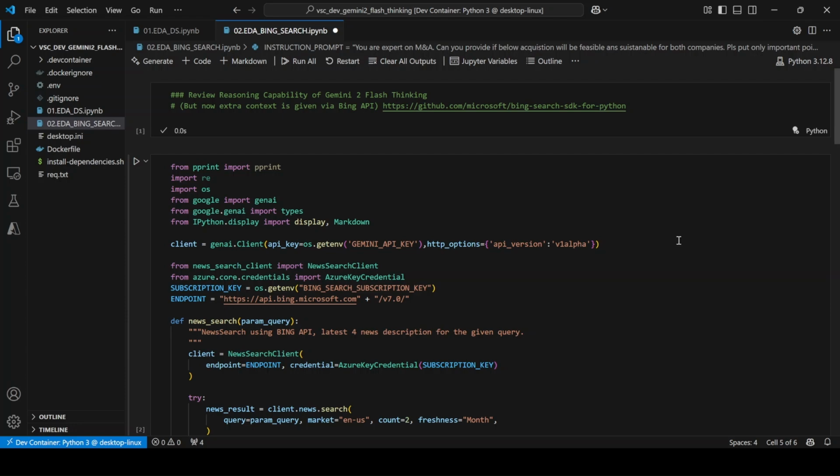Again, the reasoning model, as far as I understand, is still experimental as of today, which is 8th Feb, and definitely it doesn't go to the web and collect information directly. So that's where we are performing scenario 2 with the help of Bing APIs. Again, you can choose any other API from which you can collect news, but for this specific scenario we are using Bing APIs. So let's get started.